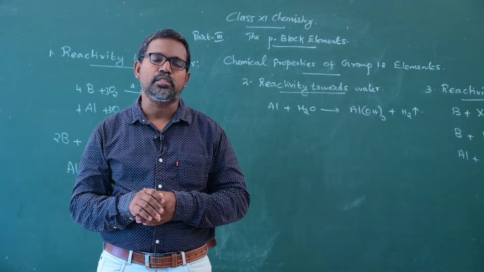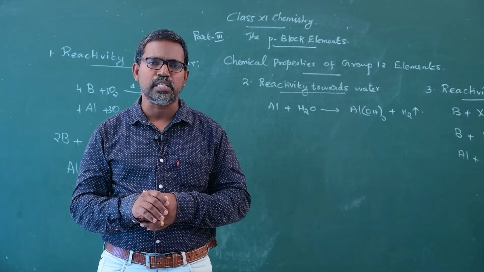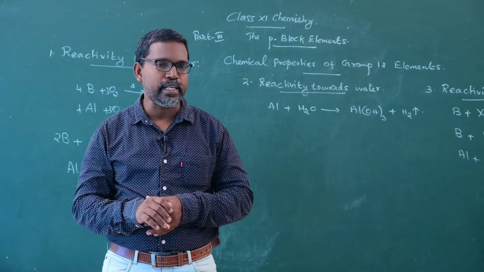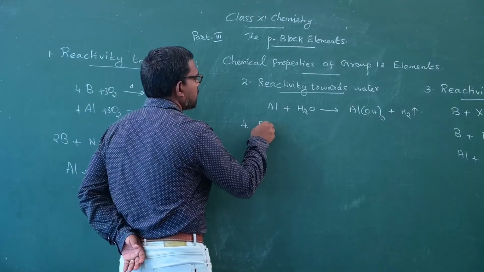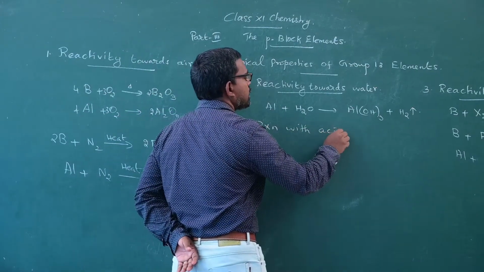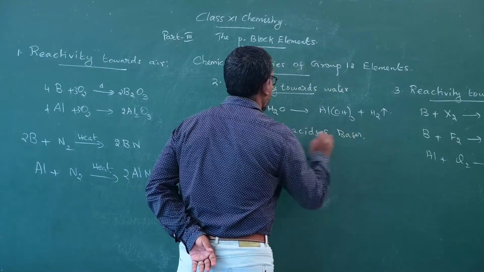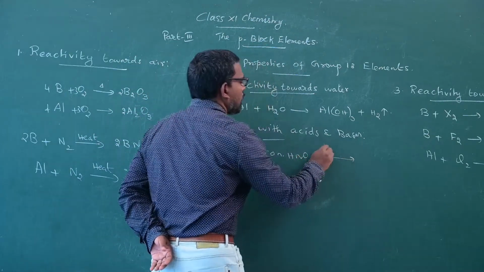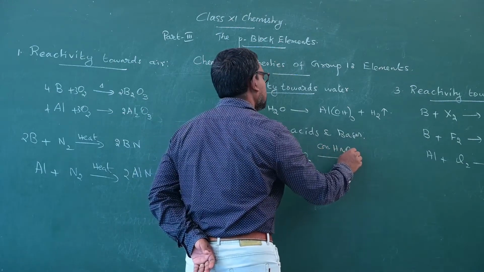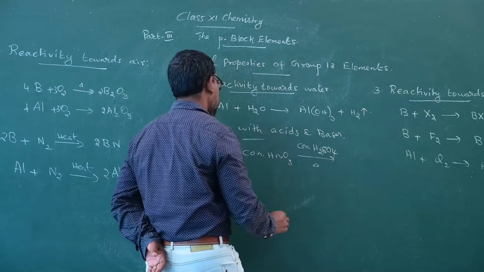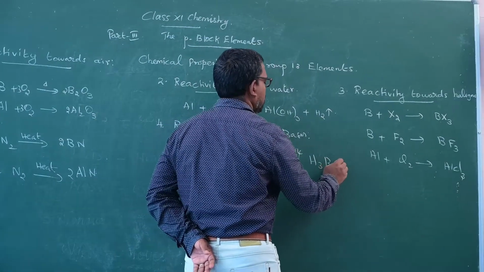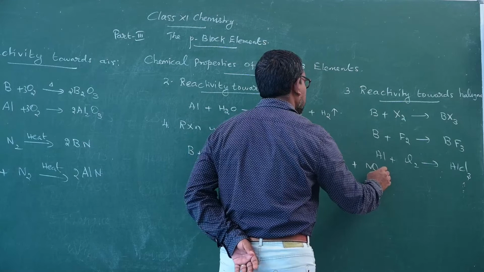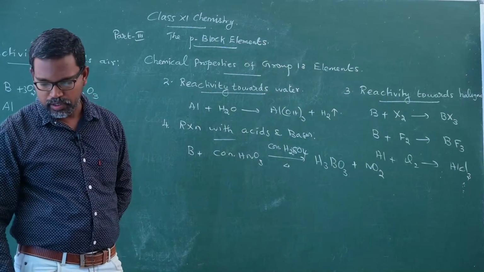Boron reacts with concentrated nitric acid in the presence of concentrated sulfuric acid at high temperature to give boric acid, H3BO3, and nitrogen dioxide is formed.